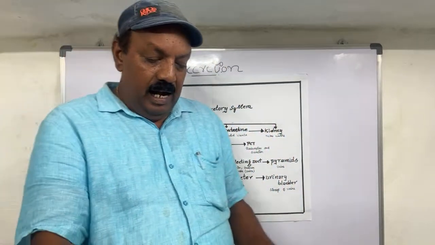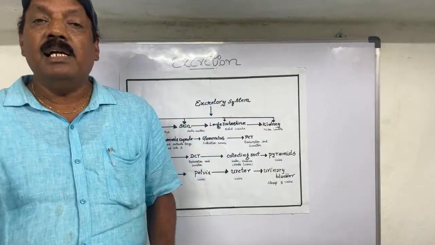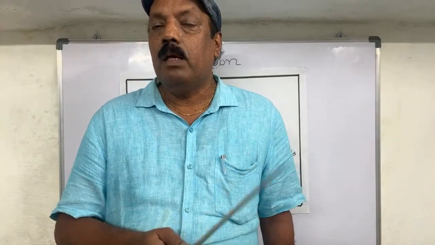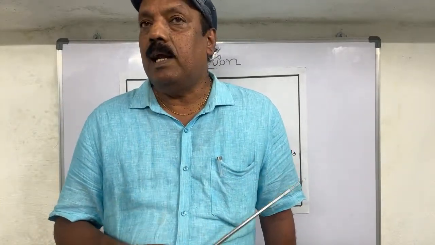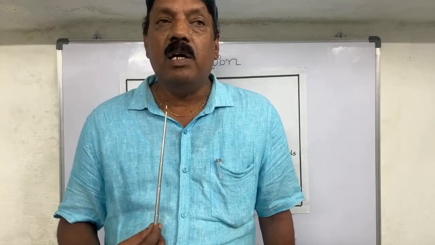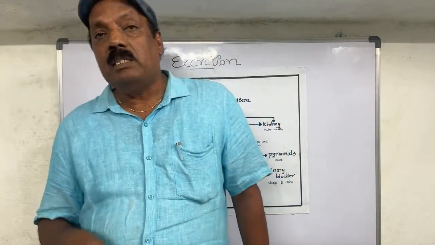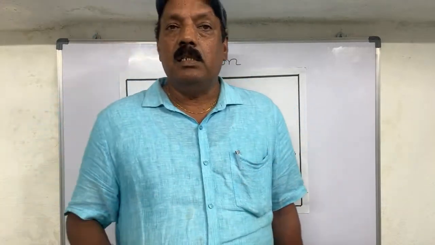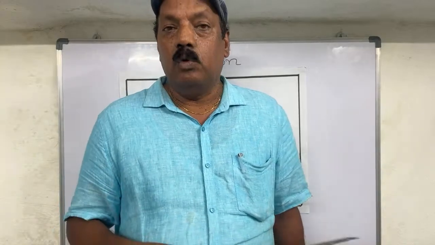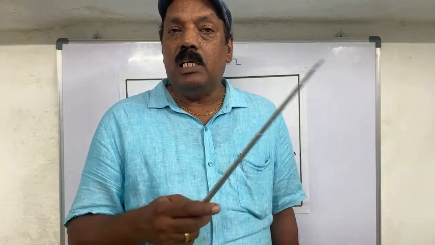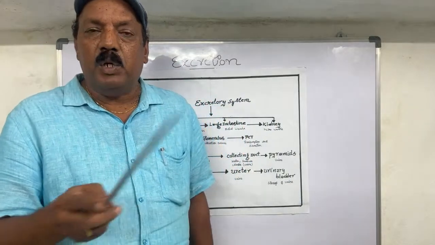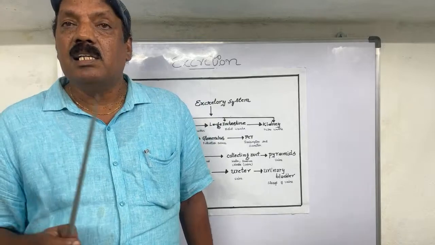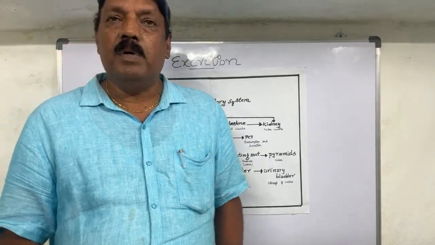Now the endocrine glands. Endocrine glands means seven ductless glands present in our body. The first is the pituitary gland, the second is the thyroid gland, the third is the parathyroid gland, and the fourth is the adrenal gland. The next are the reproductive glands, the gonads and testes, which are important reproductive organs. These endocrine glands are ductless glands, and hormones are very important for us.